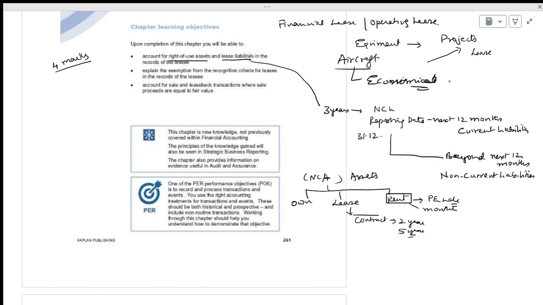Next, what is the difference between a lease and rent? When you are talking about the lease, what will happen at the end of the lease? Sometimes you will buy the asset. I told you the example of Honda cars. They are saying that it is for 4 years.